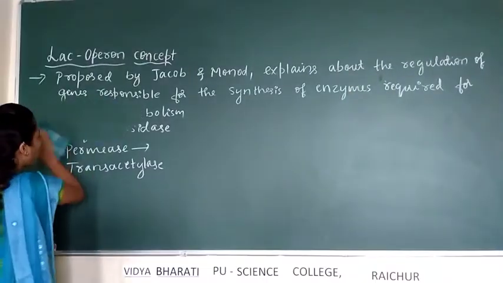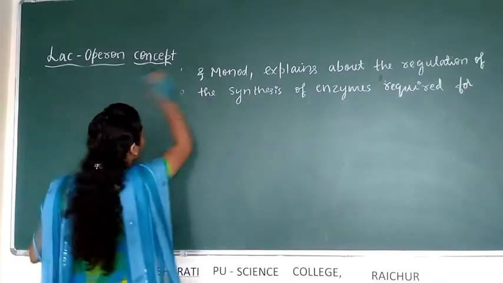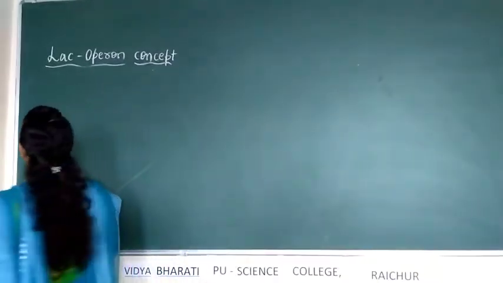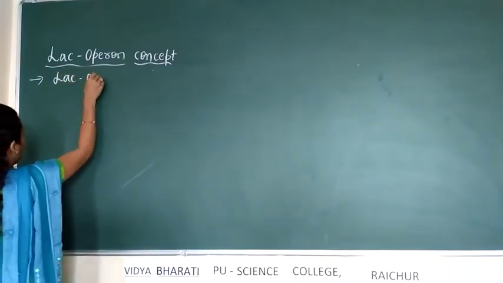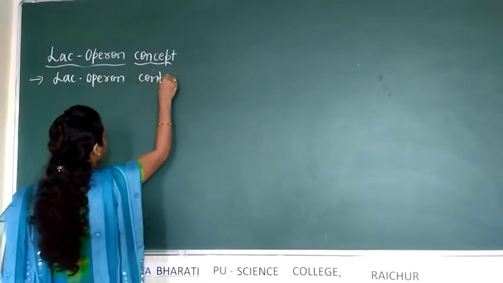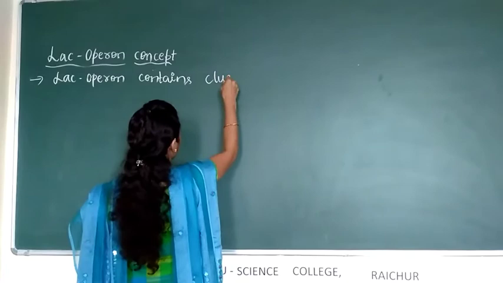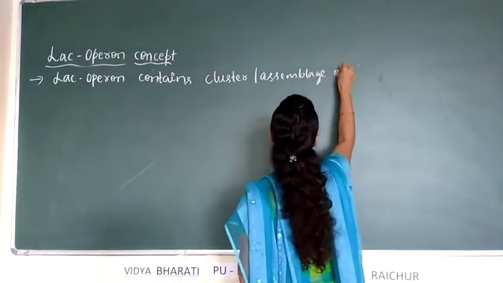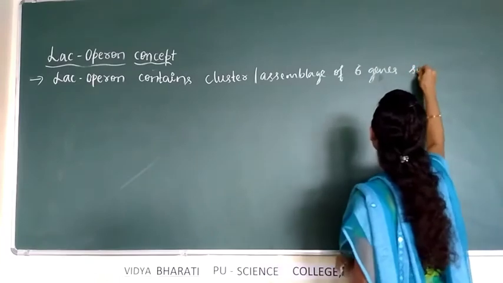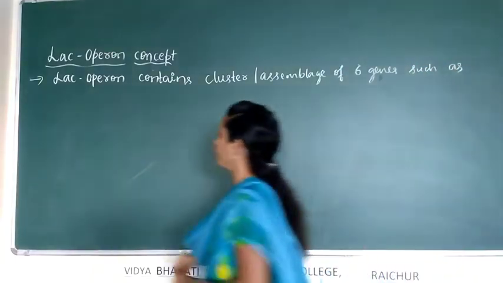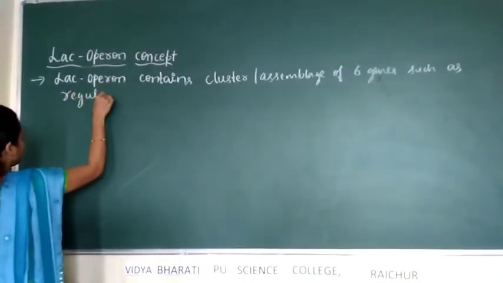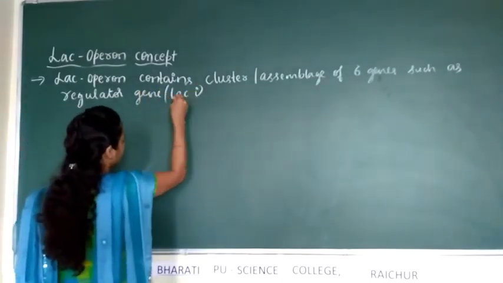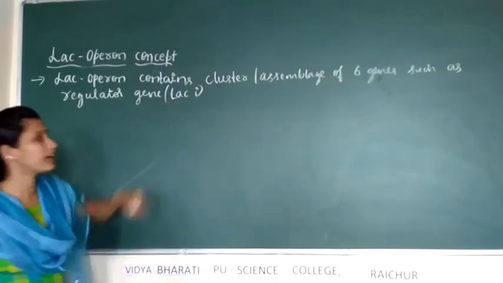What does it contain? Lac-Operon contains a cluster, or assemblage, of 6 genes, such as the regulator gene, which is designated as LAC-I.